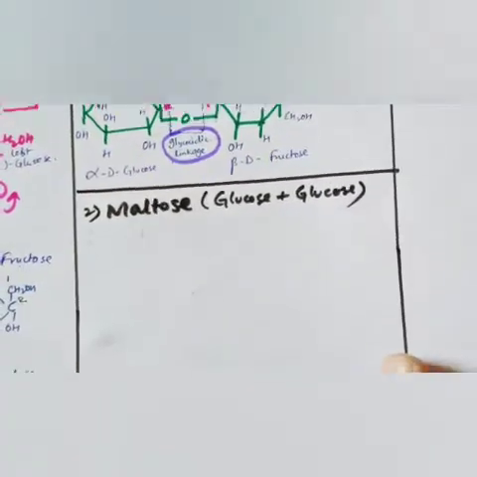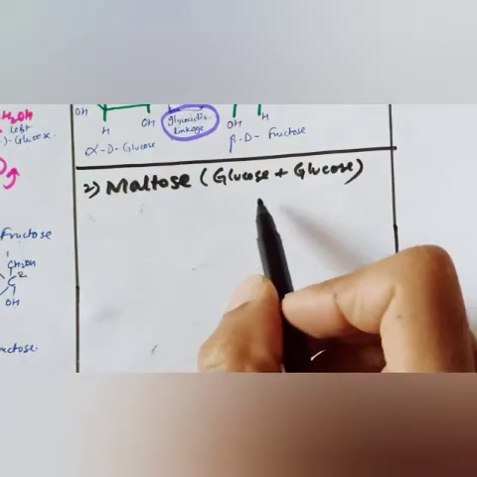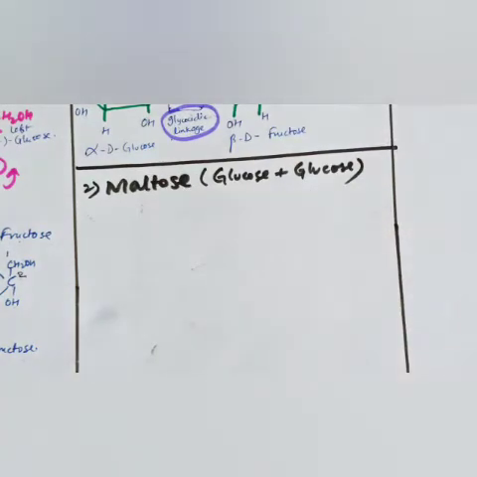In a similar way, the second disaccharide is maltose, where glucose will react with glucose, and the combination of glucose and glucose will give us maltose, in which hydrolysis of maltose yields 2 moles of alpha dextroglucose. It is composed of 2 alpha dextroglucose units, in which C1 of one glucose unit is linked with C4 of another. So let's practice it with the help of one structure.